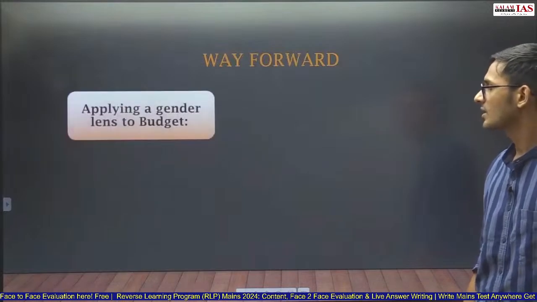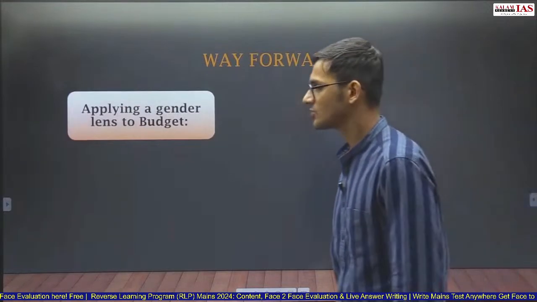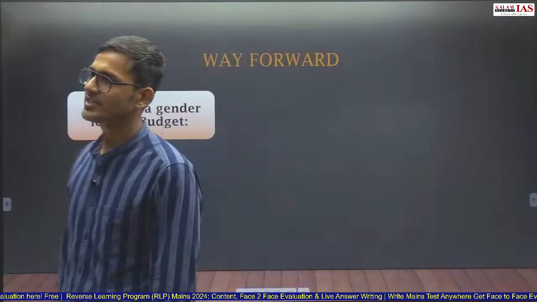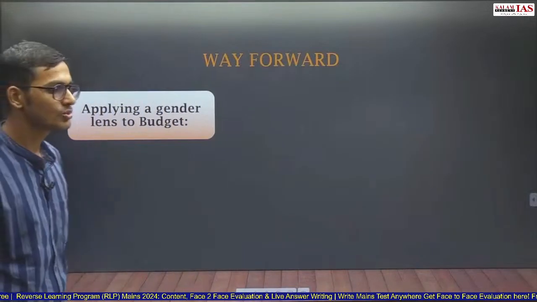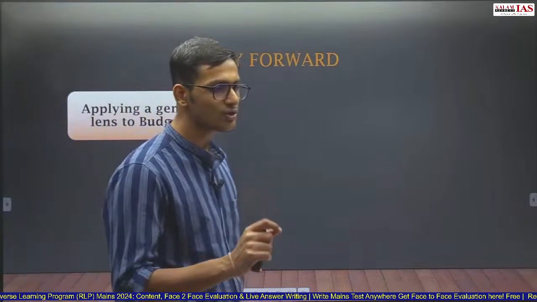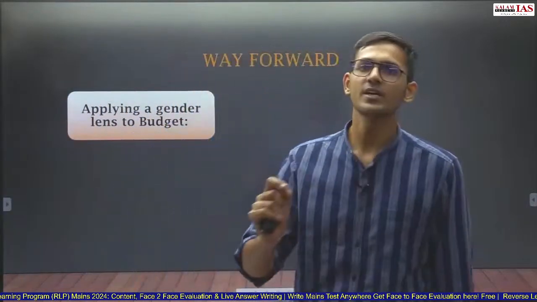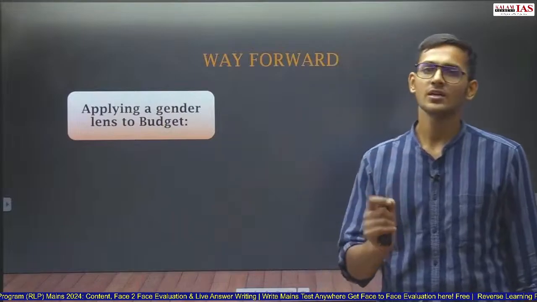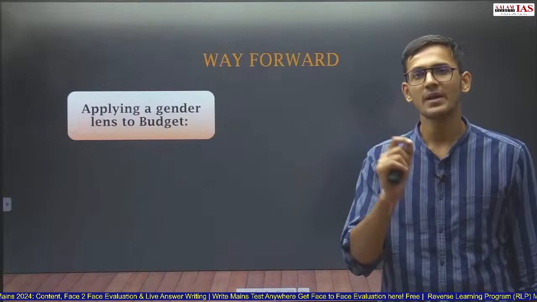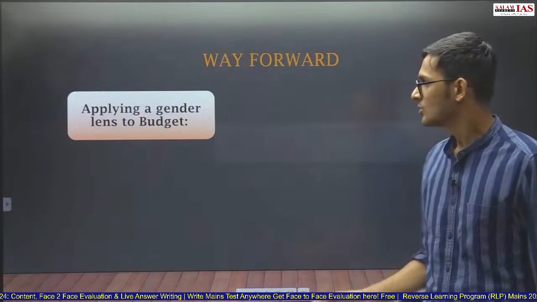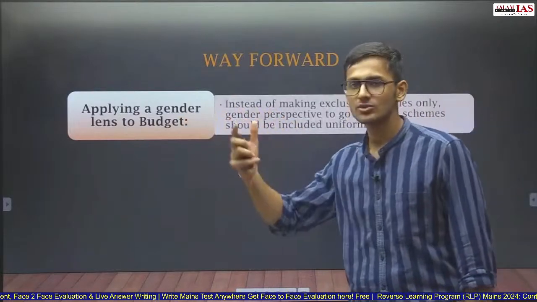So what should be done? First should be applying a gender lens to the budget. This has been said by the Ministry of Women: it is not necessary to allocate money specifically to women, but it is necessary to ensure that whatever money you are allocating should benefit men and women equally. That is basically use of a gender lens on the budget.